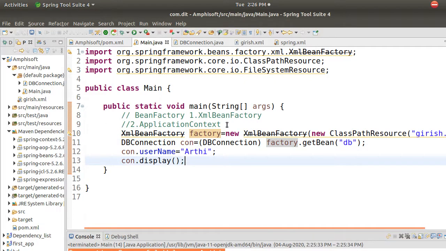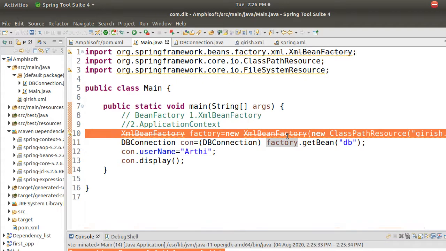Now, is my class main tightly coupled to DBConnection? No way, it is not at all tightly coupled. It is loosely coupled. This is the best programming practice. Now, is this the only way to do it? No, there is another way.